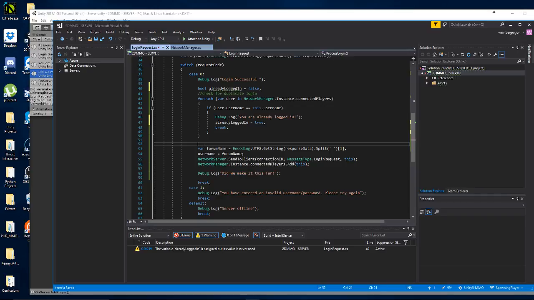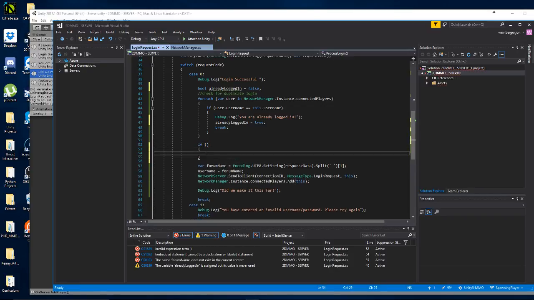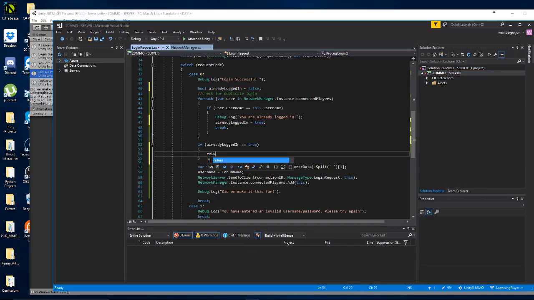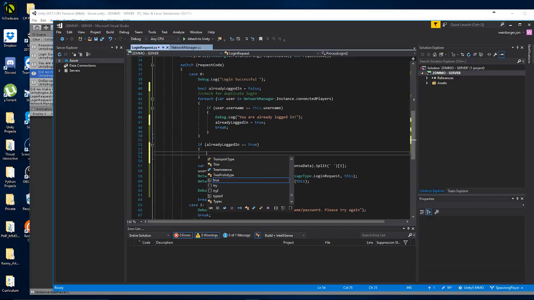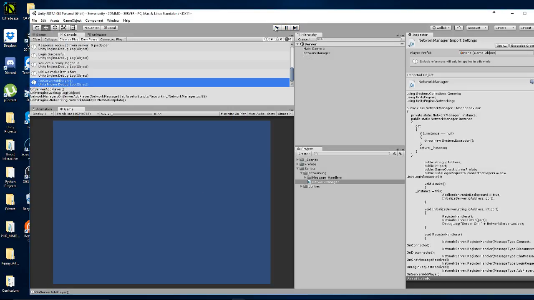And then here, we're going to say if already logged in is true, then we're just going to return. I think I can return inside here. All right, let's save that and test it out. Cut the servers off, rerun it.